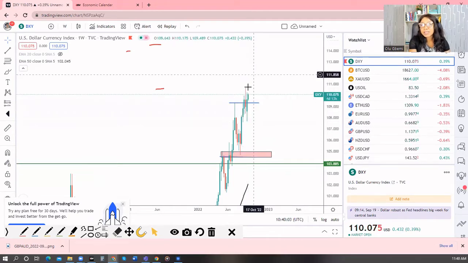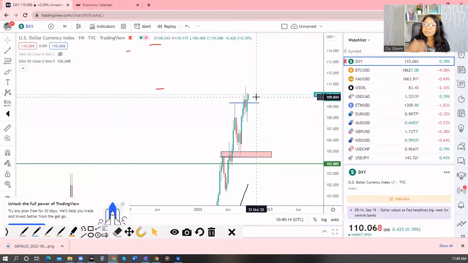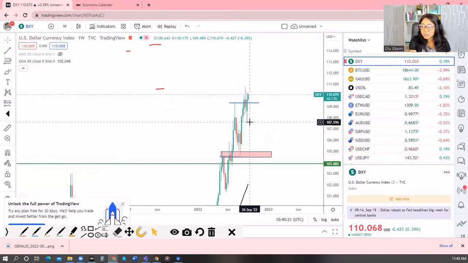the USD is high. Last week closed more like an indecision candle with a full big bodied bullish candle, but it has wicks above and below. So it shows that the buyers somehow got rejected toward the close of that candle, and the sellers got rejected below. So let's see, is this going to continue up or is it going to continue down?